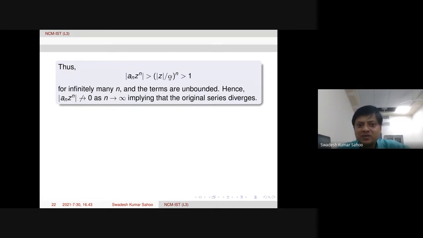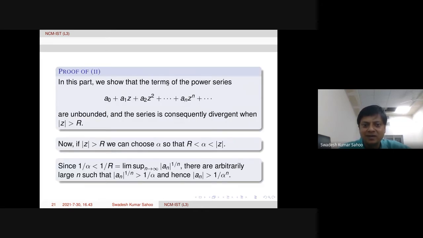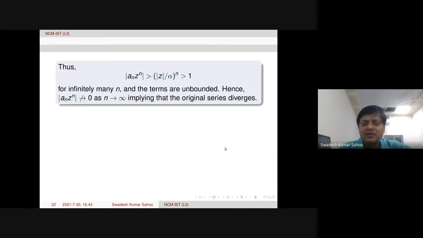But this quantity, mod z over alpha, is bigger than 1, from this relation. So therefore this quantity will be bigger than 1 for infinitely many large n, and the terms are unbounded.